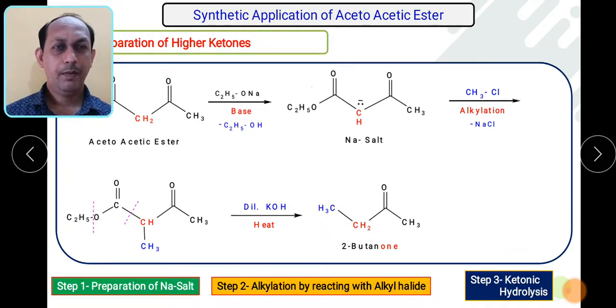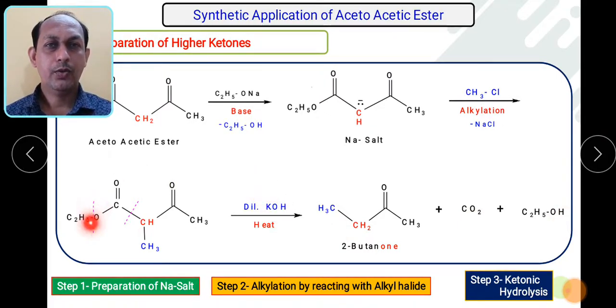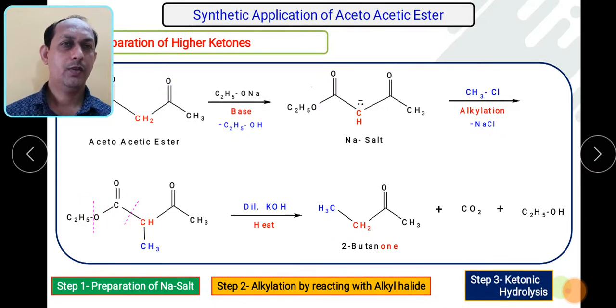This is how we can prepare ketones. And what is the left part? One is carbon dioxide and another is C2H5OH, the OH goes over here. So this is a ketonic compound.